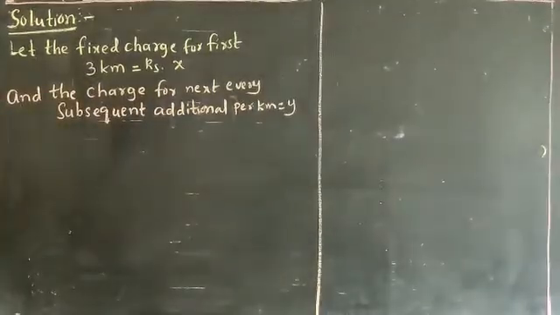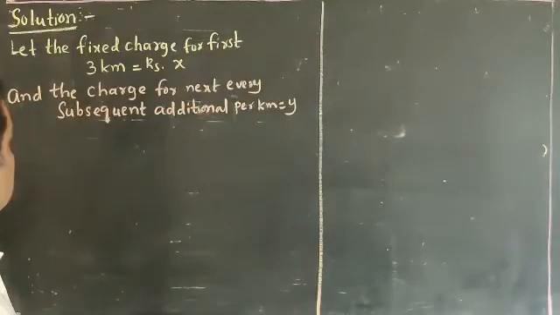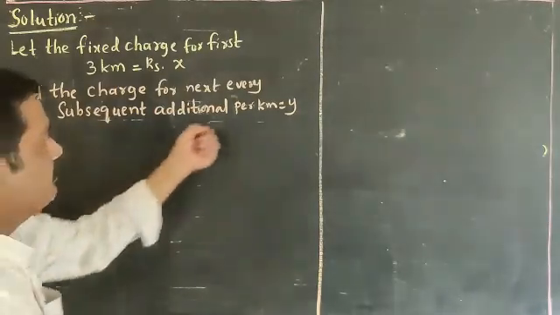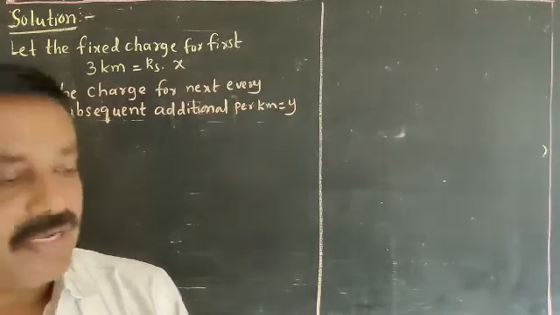Is that clear, Nana? First 3 kilometers we have to take X rupees. After 3 kilometers, for every kilometer we have to take Y rupees. This is the given information.